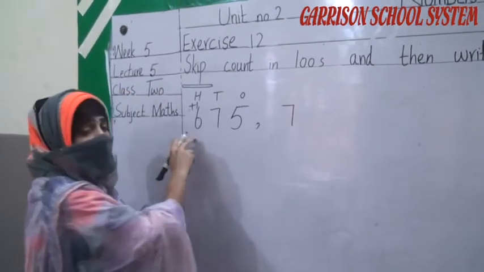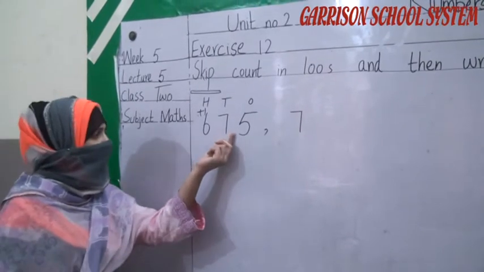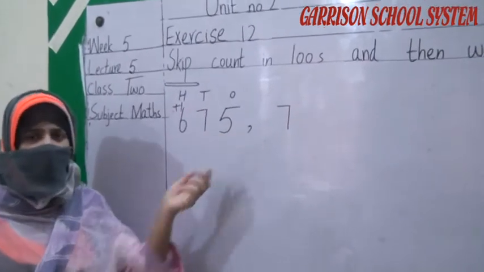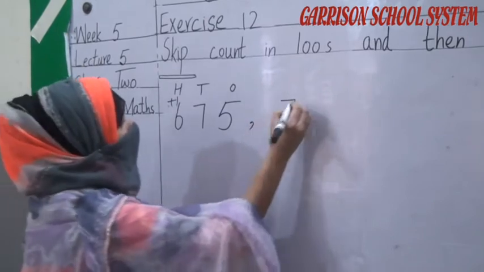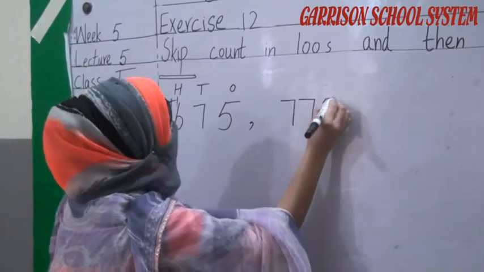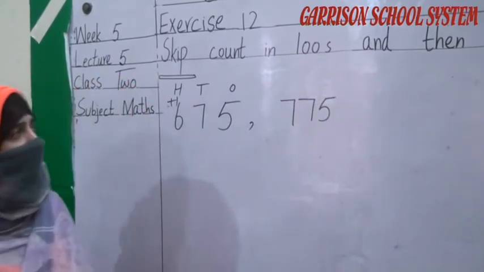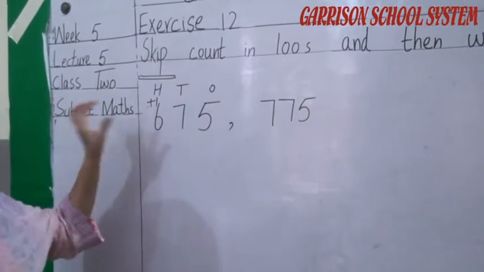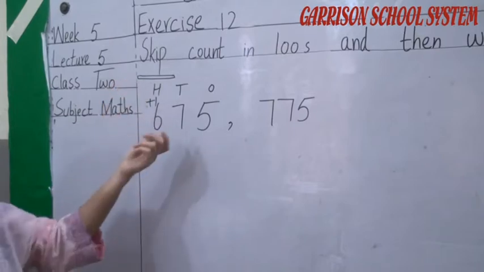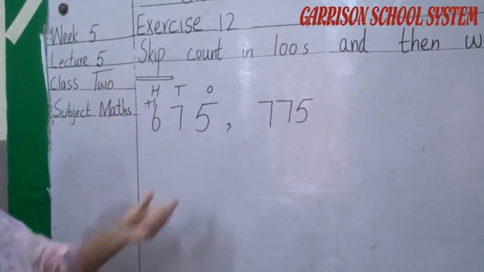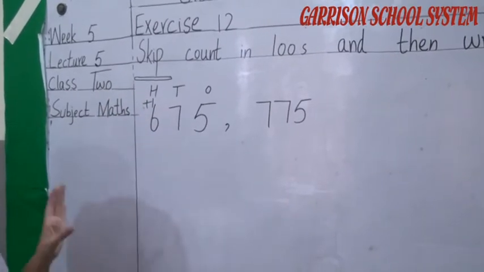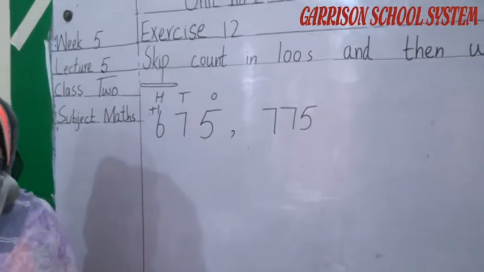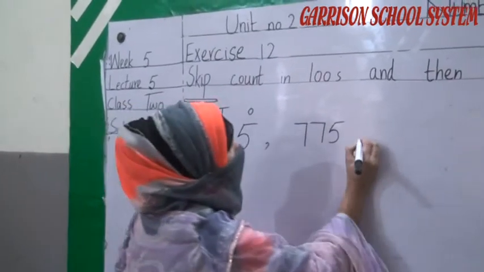Just this number will be changed. Our tens number and our ones number will be the same. Okay student, just हमारा 100 number change होगा because ये हमारी counting 100 में है. This is our counting in hundreds. Just our hundreds number will be changed. Our tens number and ones number, हमारा ones और tens number same रहेगा, उसको हम change नहीं करेंगे. Okay. Now move to the next.